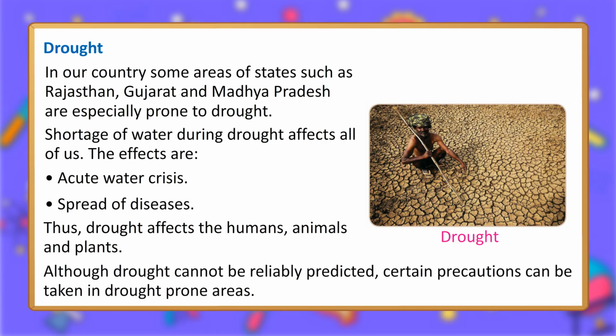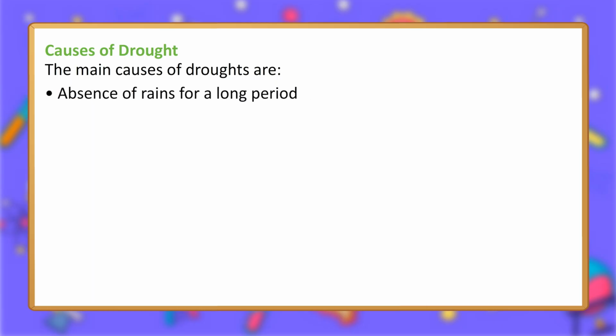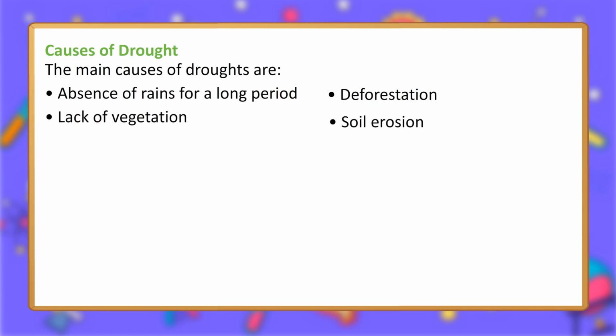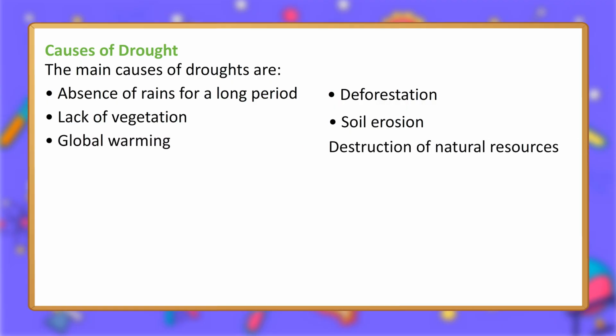Although drought cannot be reliably predicted, certain precautions can be taken in drought-prone areas. Causes of drought: the main causes of droughts are absence of rains for a long period, deforestation, lack of vegetation, soil erosion, global warming, and destruction of natural resources.